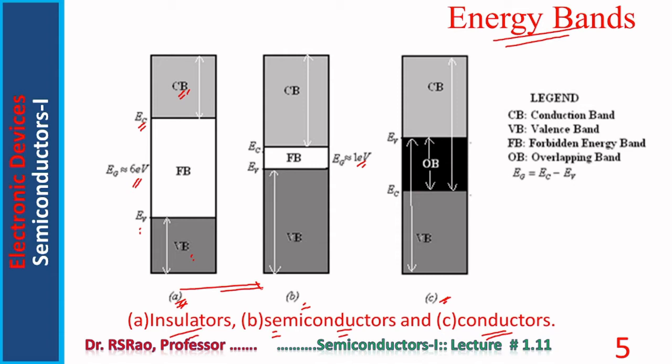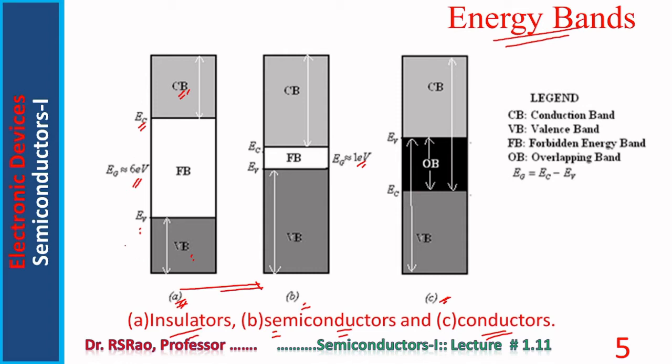By pushing valency band electrons into the conduction band. It is possible to increase free electron concentration, thereby increasing conductivity. In case of insulators, as the gap between valency band and conduction band is huge, it is almost impossible to push the electron from the valency band to the conduction band.